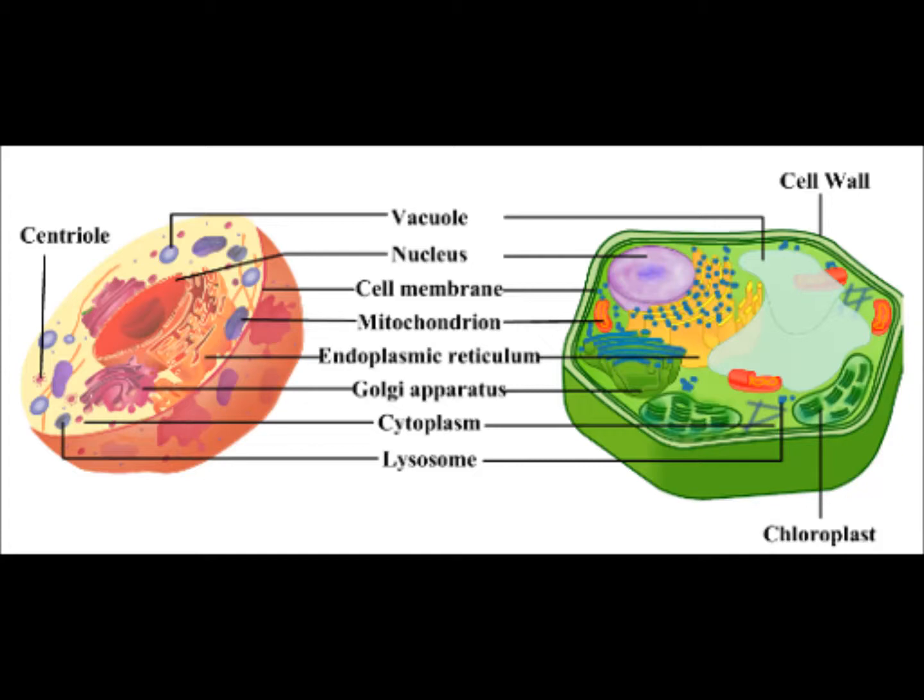Then a distinct feature in the animal cell is a centriole. Centriole plays a major role during meiosis and also mitosis. Then in plant cell, you can see it has a cell wall which is missing in the animal cell, and also chloroplasts which function to produce food for the plant